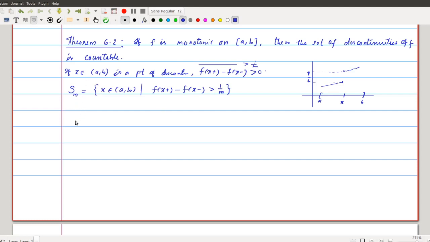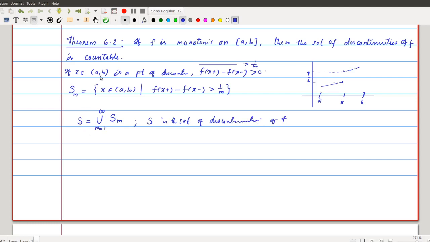Okay, and suppose S is the set of all points of discontinuity, then this S is always nothing but the union over m equal to 1 to infinity of Sm. Now S is the set of discontinuities, point of discontinuities of f. Okay, ഇത് വളരെ ഈസി ആയിട്ട് പ്രൂവ് ചെയ്യാം.